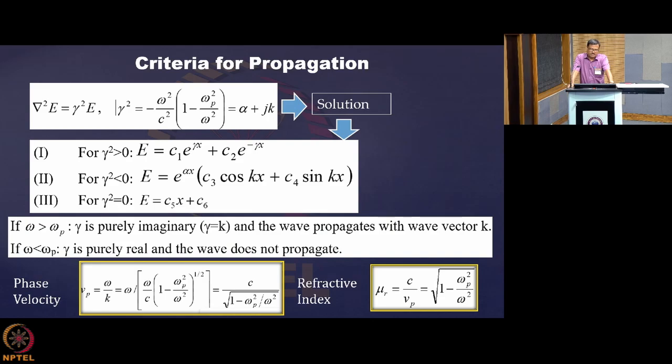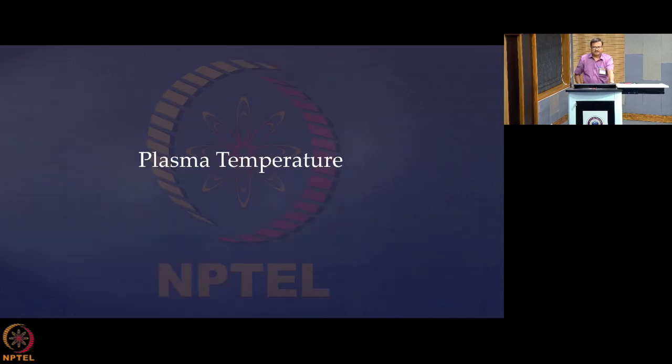Whether it will propagate or not depends on the plasma oscillation frequency and the frequency of the wave. If the frequency of the wave is more than the plasma oscillation frequency, then the wave will propagate through the media, and it will not propagate in a straight way. It will propagate like a wave when it propagates through a refracting media, so that the path will be bent in a certain direction depending on the kind of media it is facing.